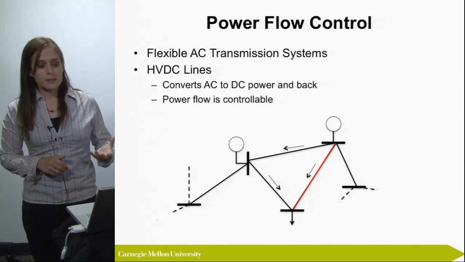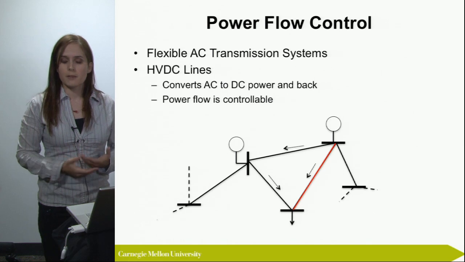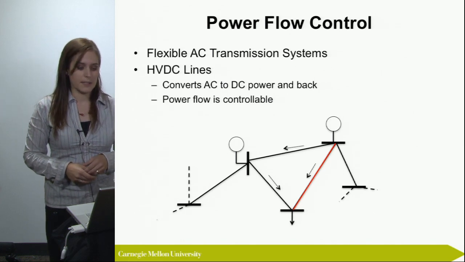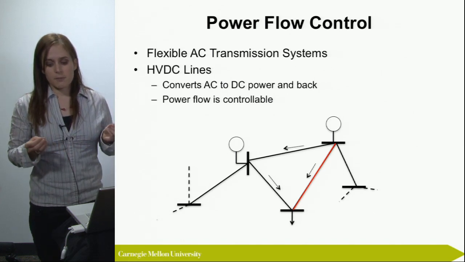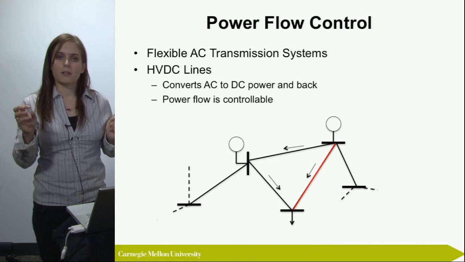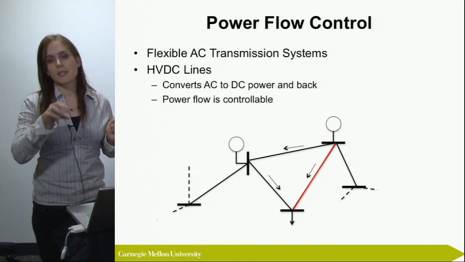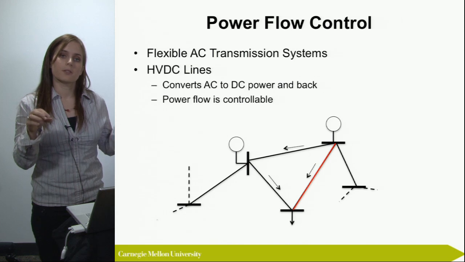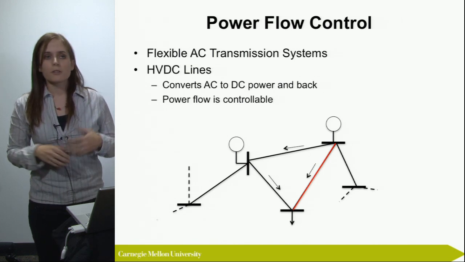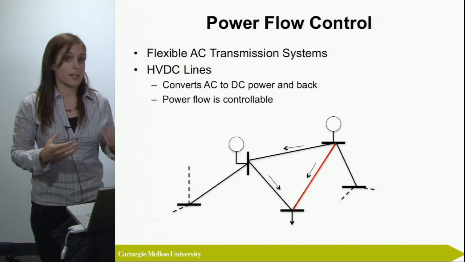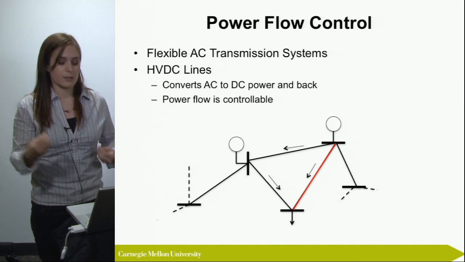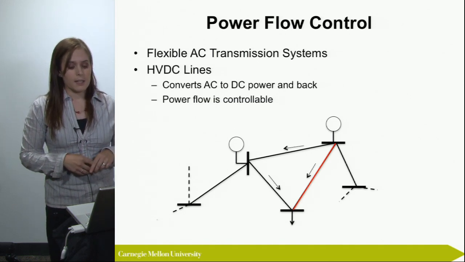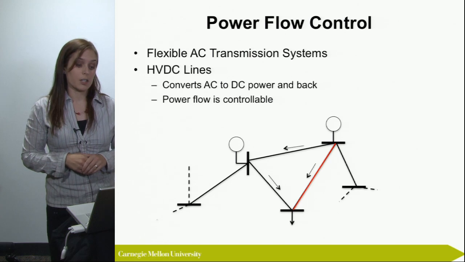Another device which you can use to influence power flows are HVDC lines. With HVDC lines, you convert the power at one location into DC power and then at the end of the line convert it back into AC power. Our traditional power system is all based on AC power, which is why we need to convert it into DC power if we're using that technology.